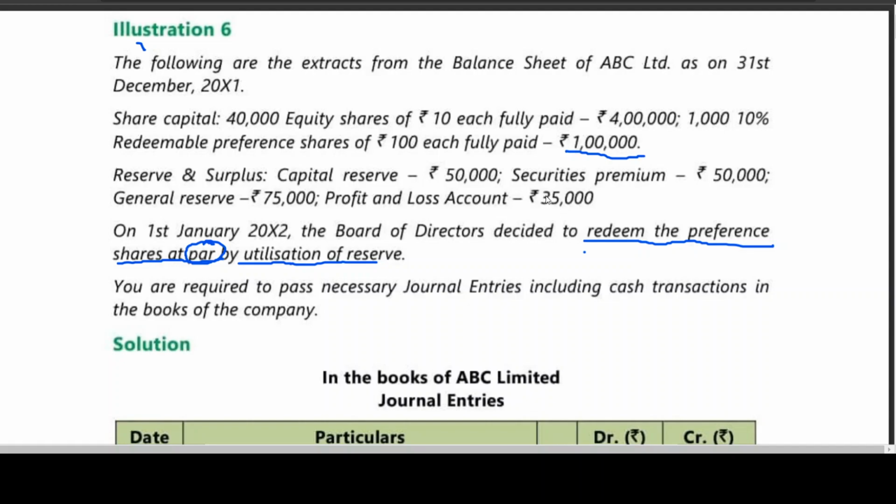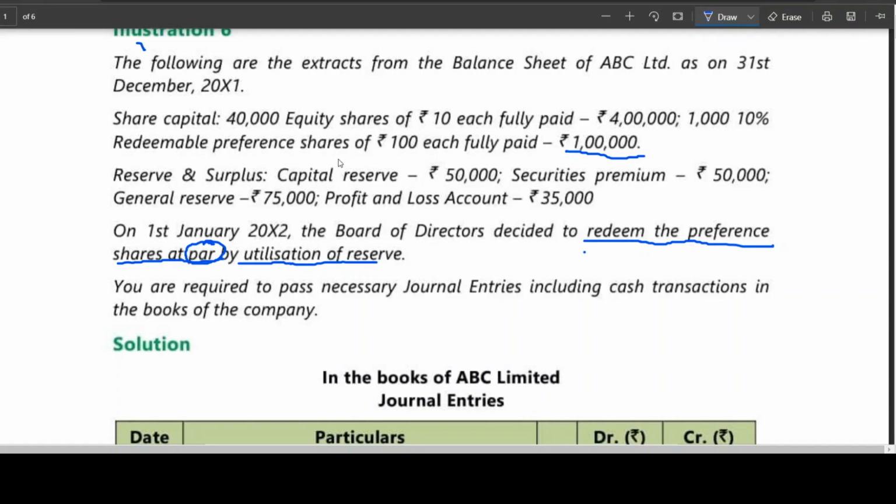CRR, from where can we create it? We can create CRR out of general reserve. We can create CRR out of P&L account balance. You are required to pass the necessary journal entries, including cash transactions, in the books of the company.